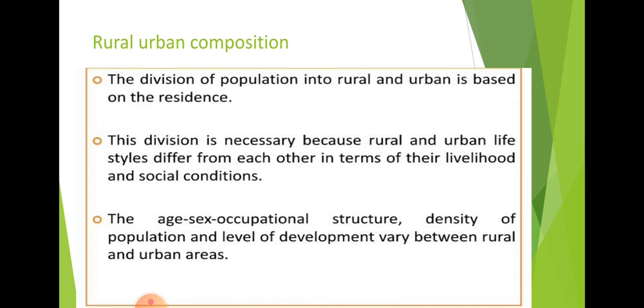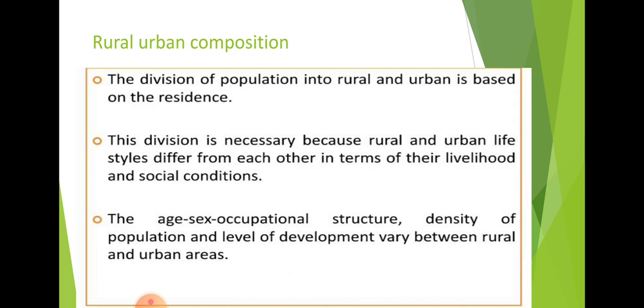That means rural urban composition tells us how many people are living in rural areas and how many people are living in urban areas. For this, there is no fixed criteria to differentiate between rural and urban settlement patterns. This division is very necessary because rural and urban lifestyles differ from each other. In rural and urban areas, the social condition, livelihood and lifestyle are all different.